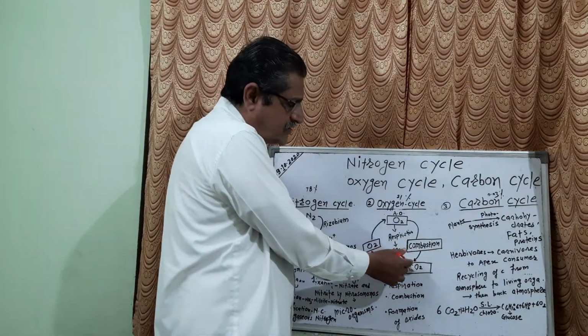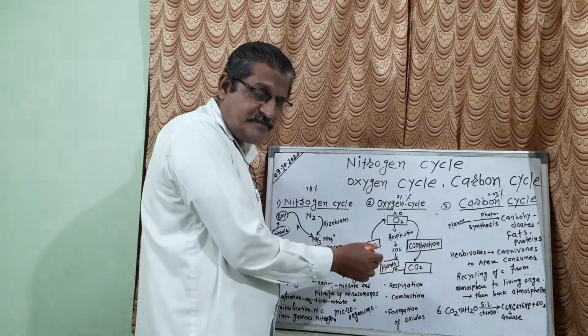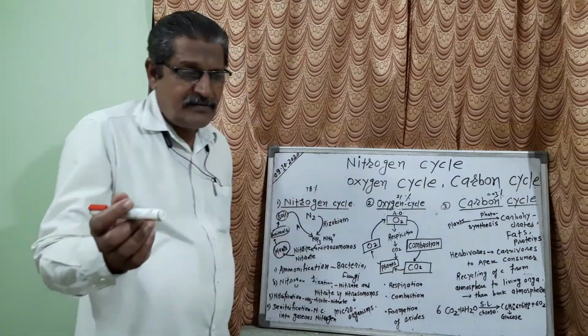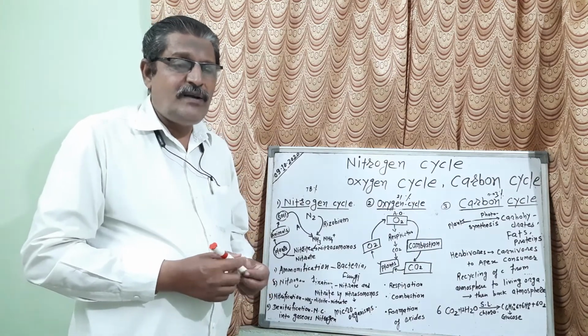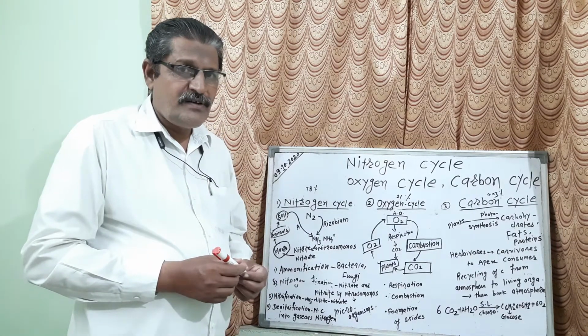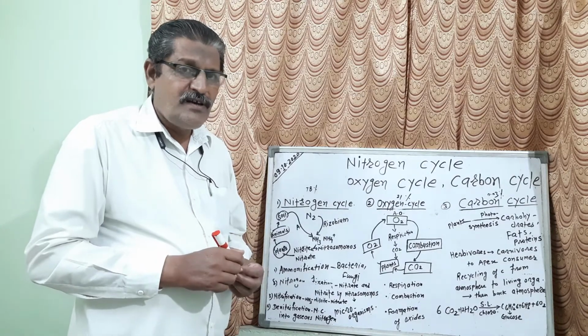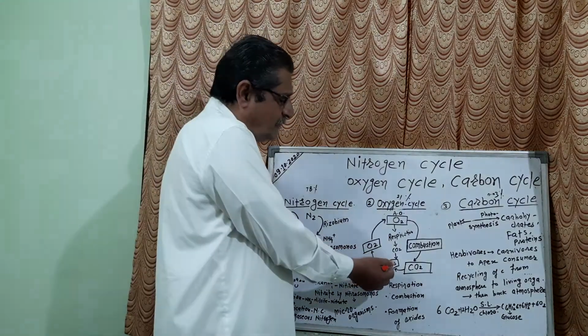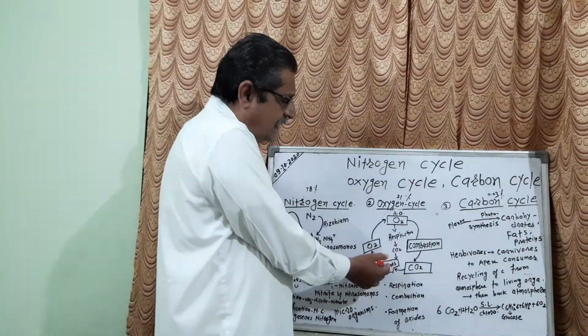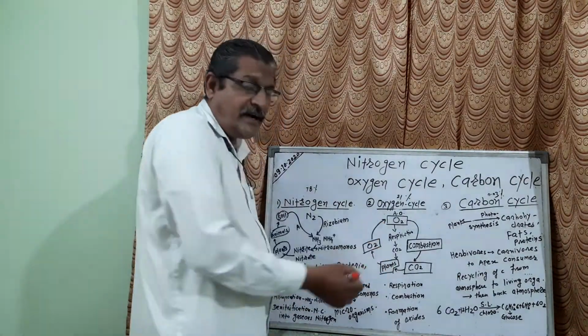Now this carbon dioxide will be taken by the plants. You know it very well that plants prepare their own food with the help of photosynthesis, and in photosynthesis, carbon dioxide is very necessary. Now when the plants prepare their own food, plants give out oxygen.